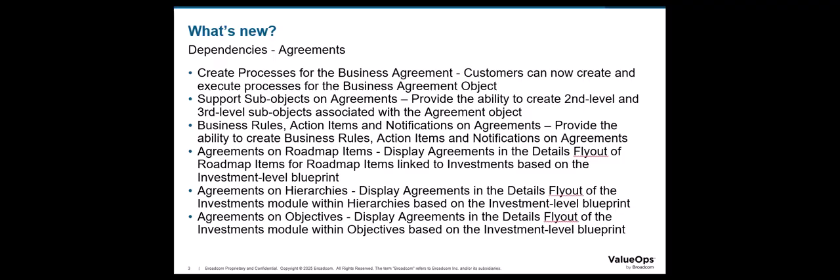What's new? As part of the 16.3.2 release, we introduced the ability to create and execute processes for the business agreement object, and the ability to create second level and third level sub-objects associated with the agreement object. And we have introduced the ability to create business rules, action items, and notifications on agreements, and the ability to display and manage agreements in the details flyout of roadmap items for roadmap items linked to investments based on the investment blueprint.